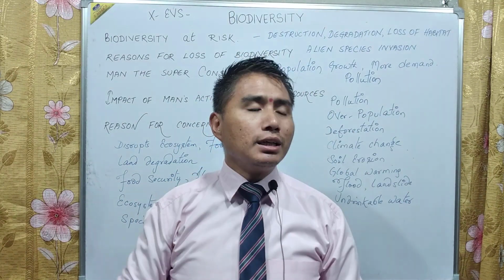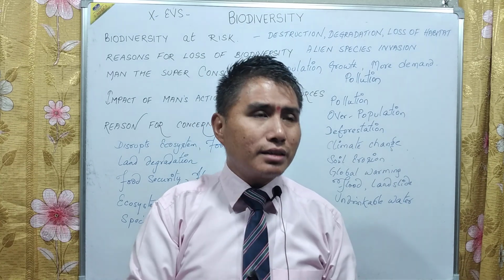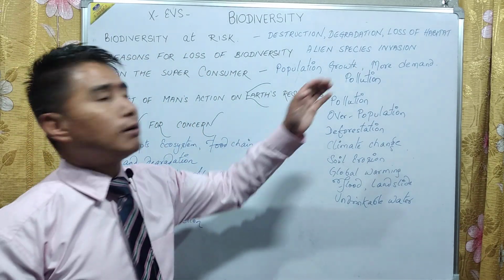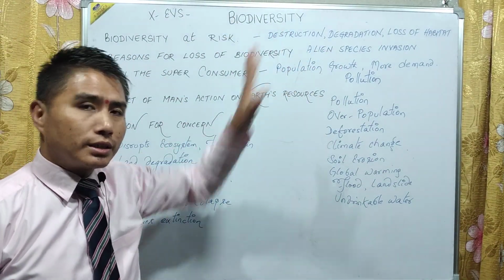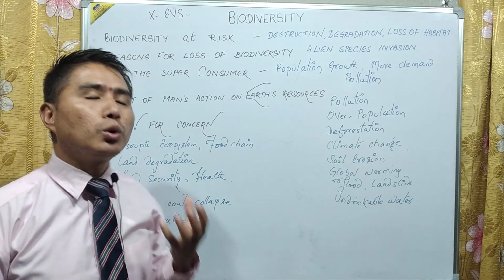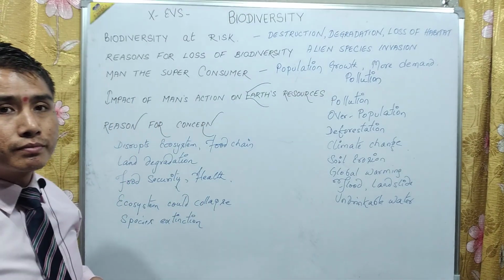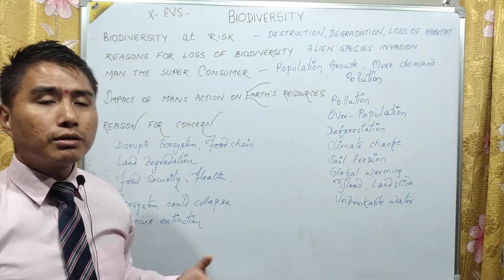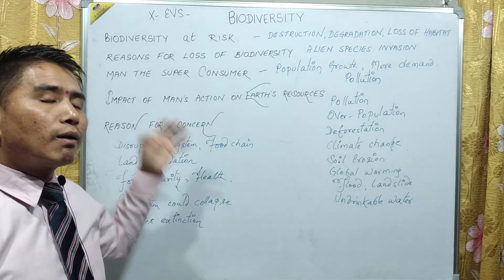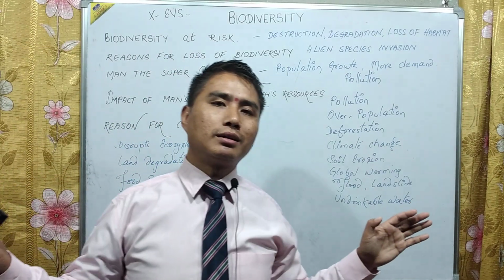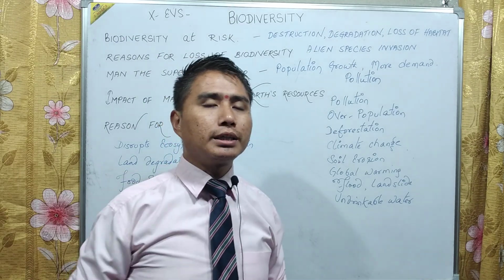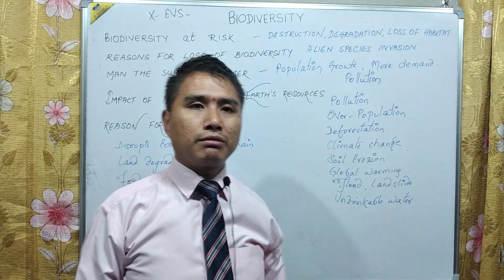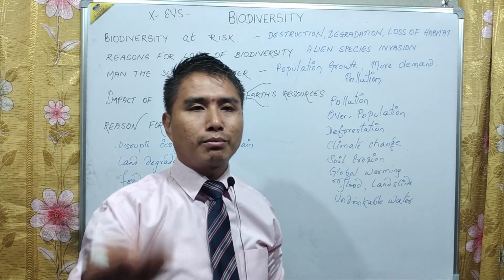So if this man's greediness, this selfishness continues, then definitely one day biodiversity will be totally eradicated. At that time, earth will no longer be a place to survive in. Ecosystem will collapse. There will be no food, health and its quality will deteriorate. Our life will come to an end. So that is why, if we want to continue our life in the best possible way, then we need to take care of biodiversity. So please start from today, from now onwards only.